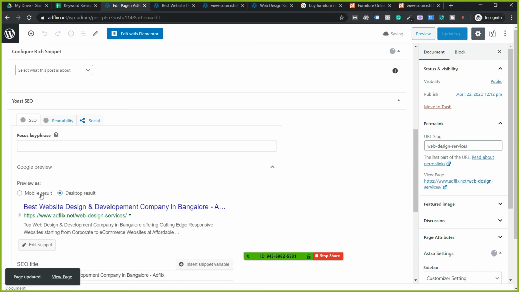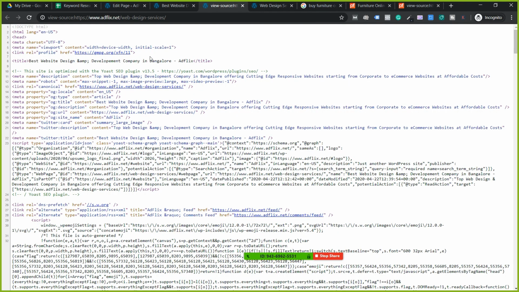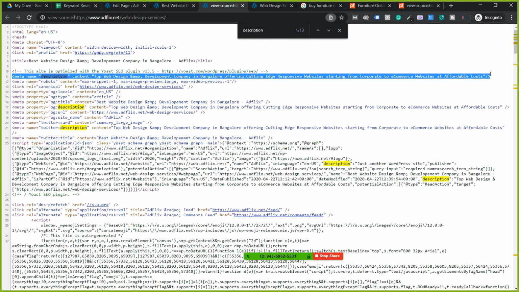So this is done, guys. And this is how it looks on mobile. This is how it looks on desktop. Okay, just make sure you update this. And once you update this, come to the front end and refresh it. You won't see it anywhere, but you can check it in the source code. Press Ctrl U, press Ctrl F and type description. You will be able to see the description here. See, this is the meta description. You can check it out.